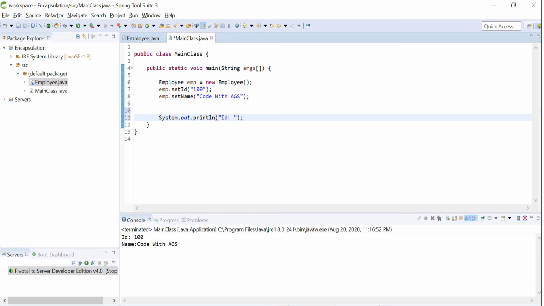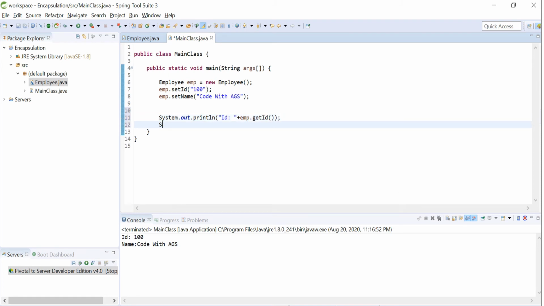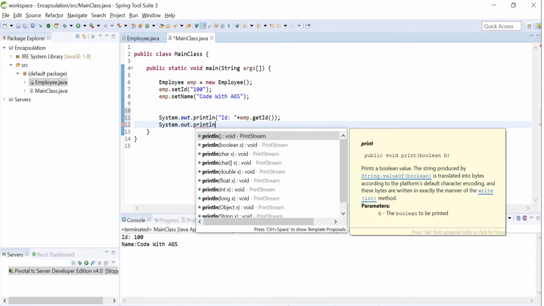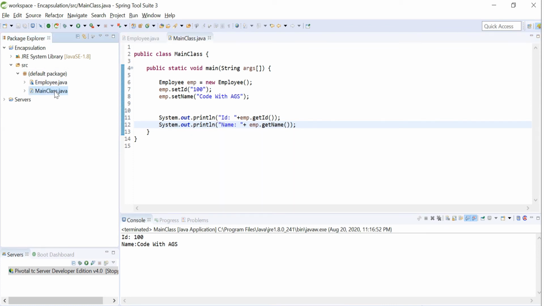And I am now printing another variable here. Name is equal to emp.getName. Let's run this project. Here we are getting the ID and name values printed on the console. So this is how we can implement encapsulation in Java.